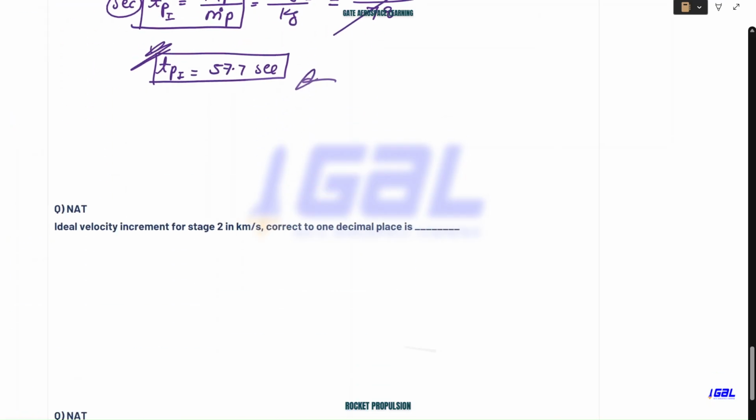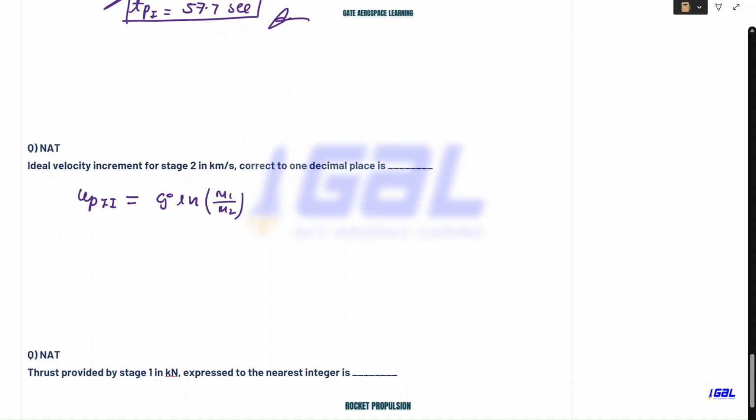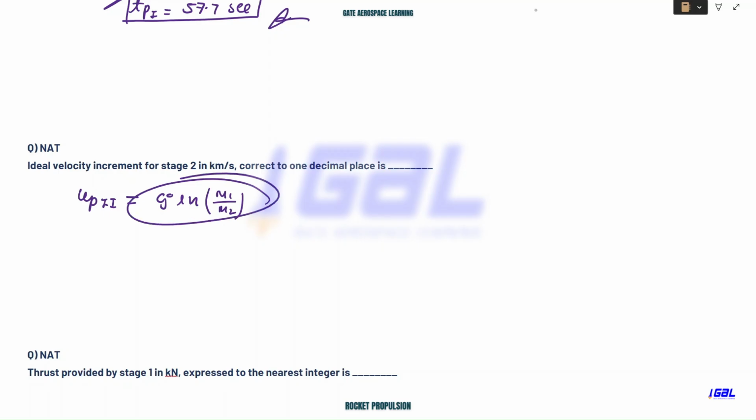Okay, fine. Now let's calculate the ideal velocity increment for the second stage. Now this is important. You will come to know if this thing was not clear in the previous example. Now it will be very much clear to you. So let's write UP for the second stage. We are doing the calculation. So Roman number 2. You can again write CJ ln of M1 divided by M2, because CJ is given, not G, and ISP is not given, so it is better to write in terms of this.